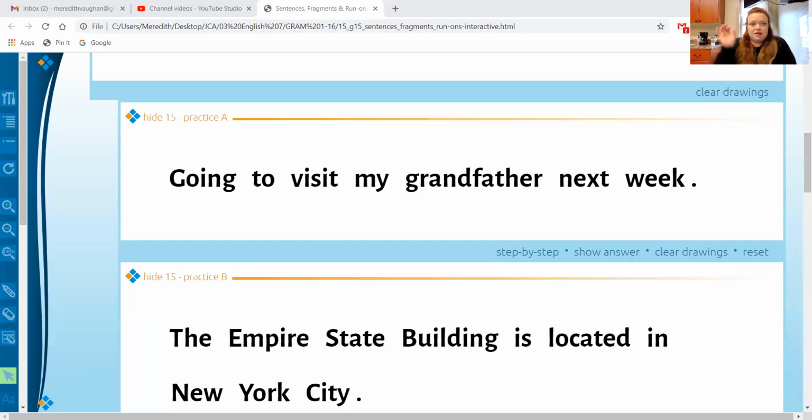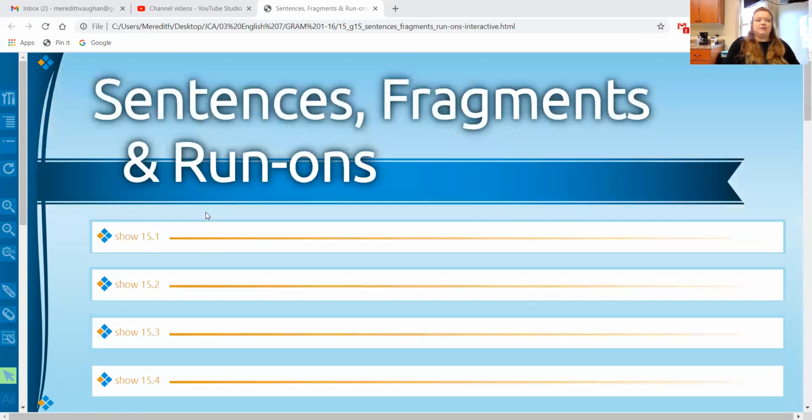This is a quick video on recognizing sentences and fragments. So let's go ahead and move on to my interactive aid. This should all be on page 57. I'm going to read through the two notes at the top, and then we'll go through some examples. And of course, then you guys have the exercise on page 57 as well. So sentences, fragments, and run-ons. I'll talk about all three here.